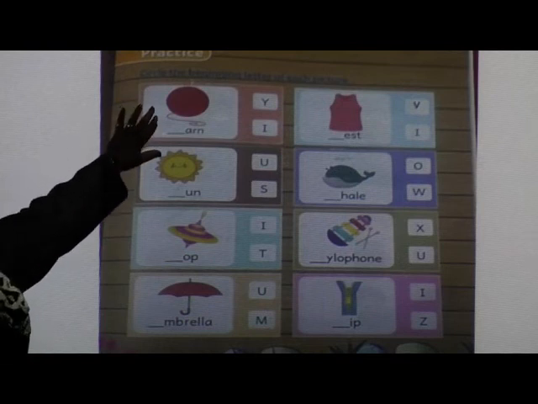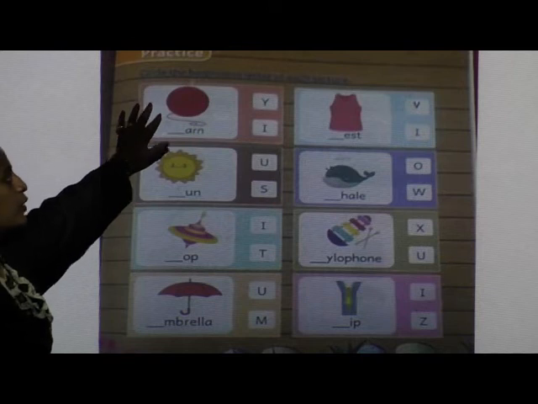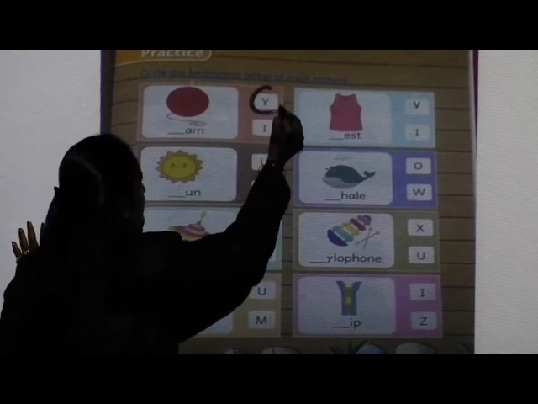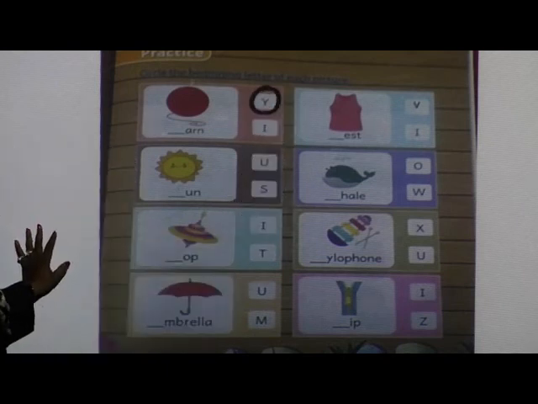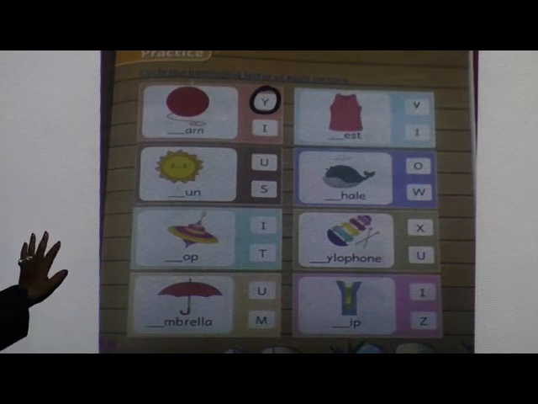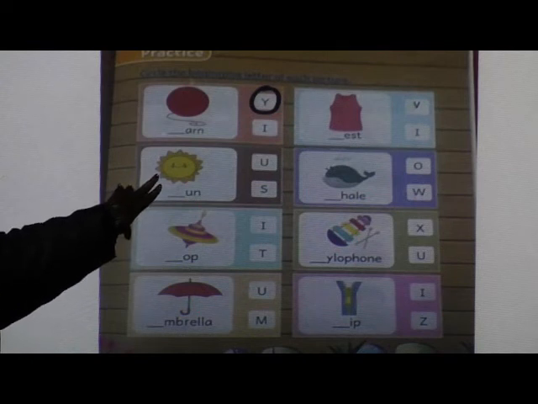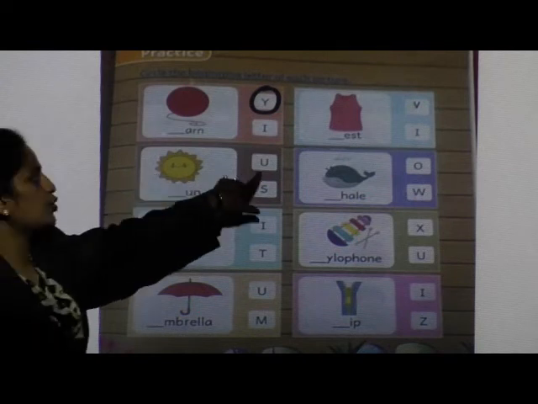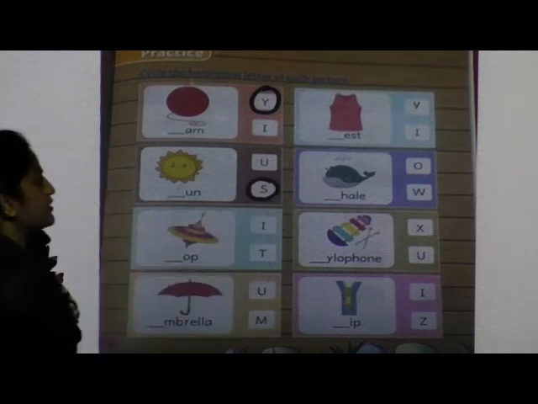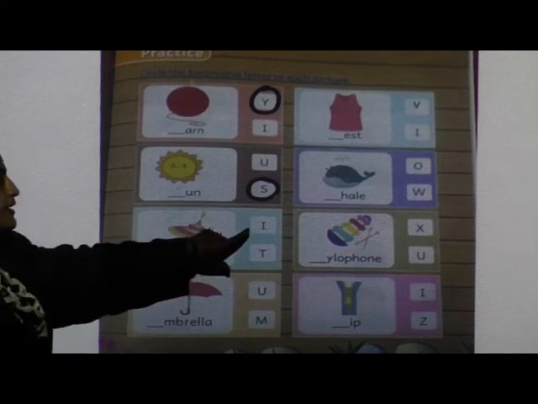See the first picture. What is this? Yarn. So what will be the beginning letter? Y or I? Yes, Y. Y is for yarn. Done? Next picture. What you can see here? Which picture is this? Sun. So what will be the beginning letter? U or S? S. Very good. Sun.